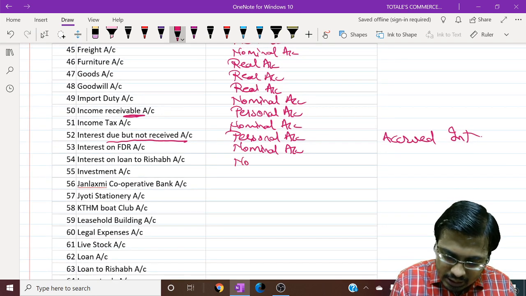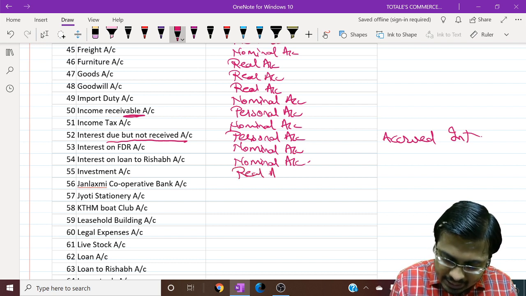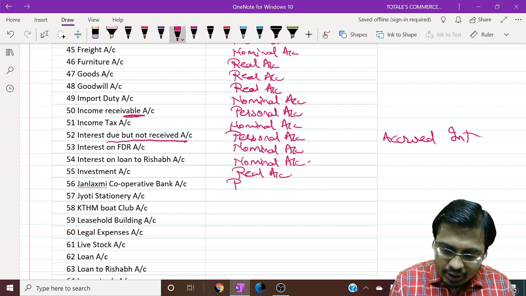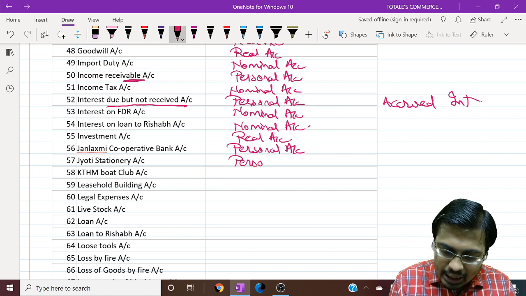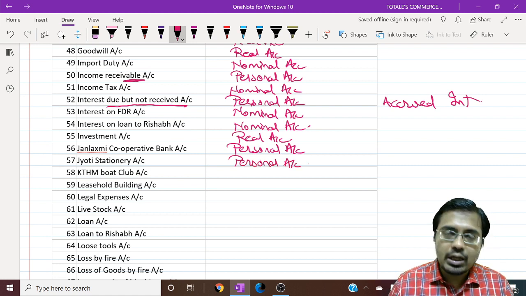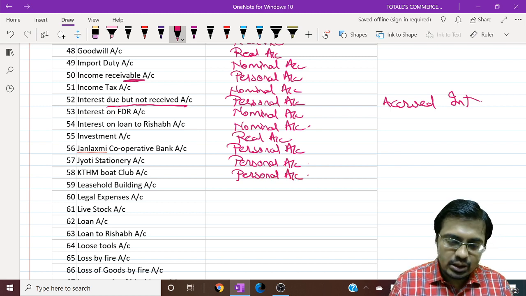Interest on loan is an expense, while interest on loan to Rishabh is income. Investment is a thing, so it is real. Janlakshmi Cooperative Bank is an artificial or legal personal account. Jyoti Stationery is an artificial or legal personal account. KTHM Boat Club is an artificial or legal personal account.